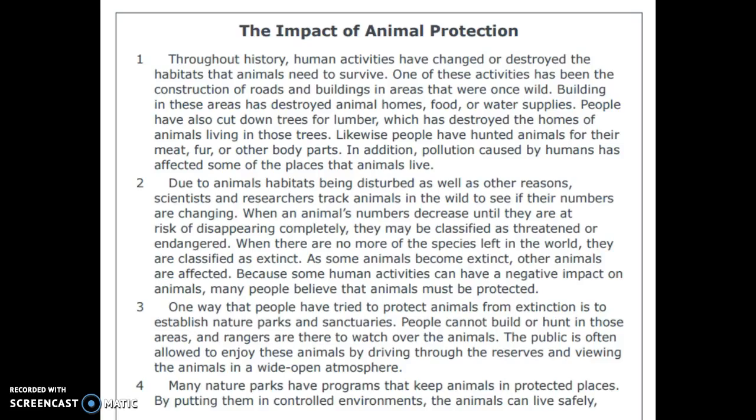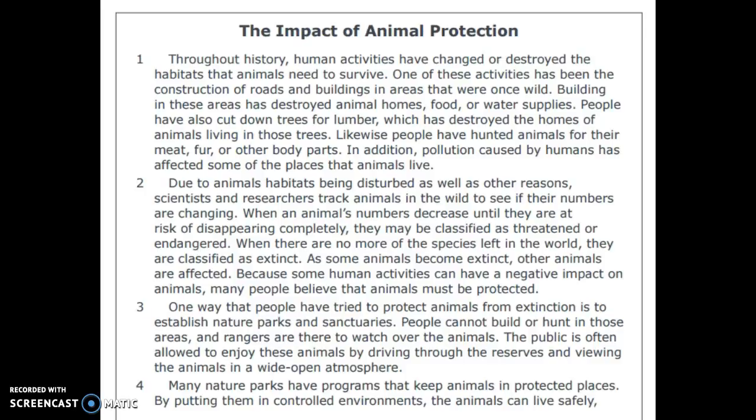Passage 1. Remember to be highlighting your passage with pros and cons for your argument. The impact of animal protection. Throughout history, human activities have changed or destroyed the habitats that animals need to survive. One of these activities has been the construction of roads and buildings in areas that were once wild. Building in these areas has destroyed animal homes, food, or water supplies.